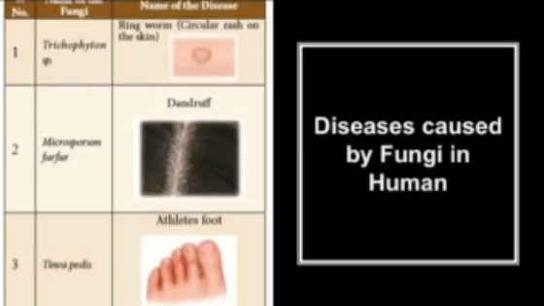Next, we will see diseases caused by fungi in humans. Trichophyton species causes ringworm, which is circular rashes on the skin. Next is Malassezia furfur, which causes dandruff in humans. And next is Tinea pedis, which is athlete's foot.